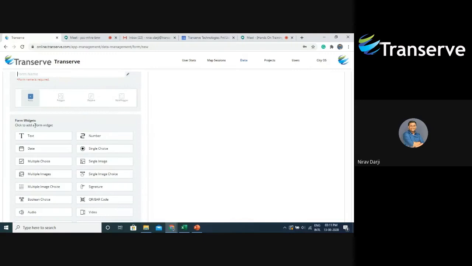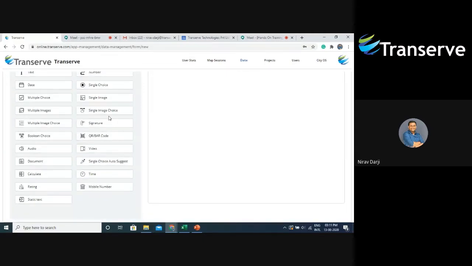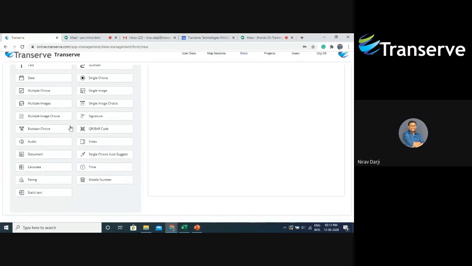Then we have a list of widgets over here, using which we'll be creating our form. As you can see, there's a text widget, number widget, date, single choice, multiple choice, single image, multiple image. Along with that, we also have single image choice and multiple image choice. Then we have some media uploads, that is audio, document, signature, video. Then a calculate widget, time widget, rating widget, and also mobile number widget. And also we have a widget called static text, which is nothing but a label that we can show in our entire form.